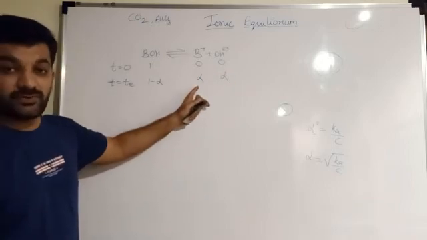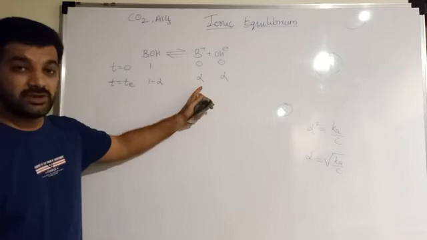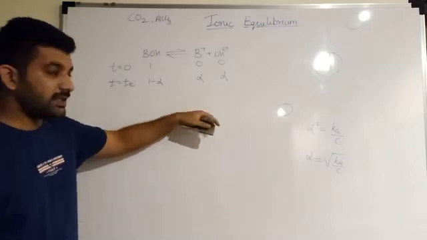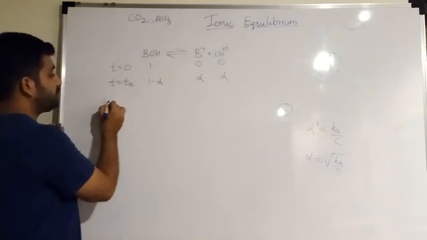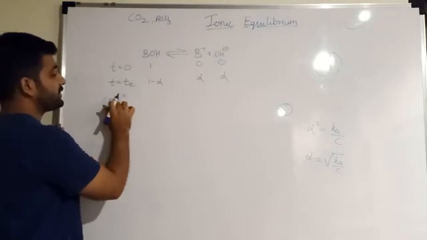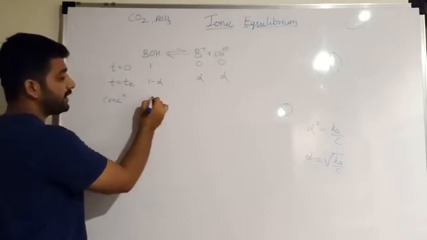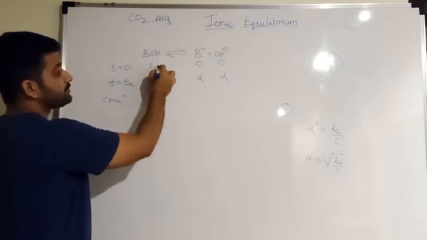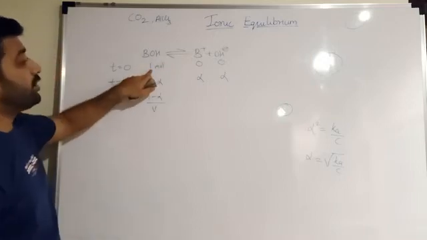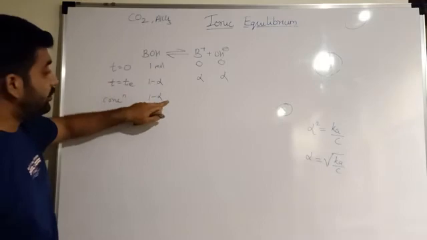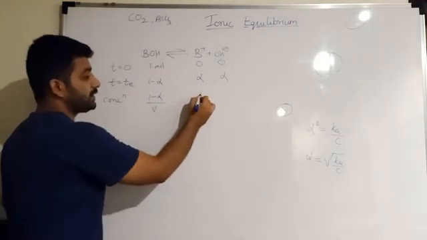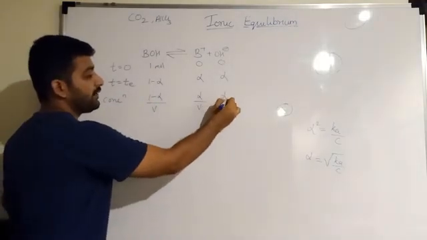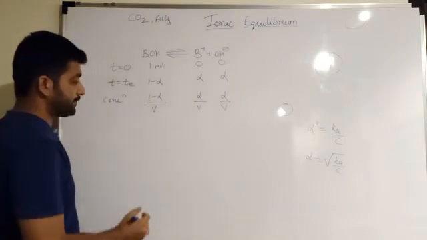Again, this is for a weak electrolyte, where alpha is the degree of dissociation. Now we want to convert these values into concentration terms, so we will divide this whole part by V. These are in moles, this is 1 mole, so we will have mole per dm cube as the unit of concentration.